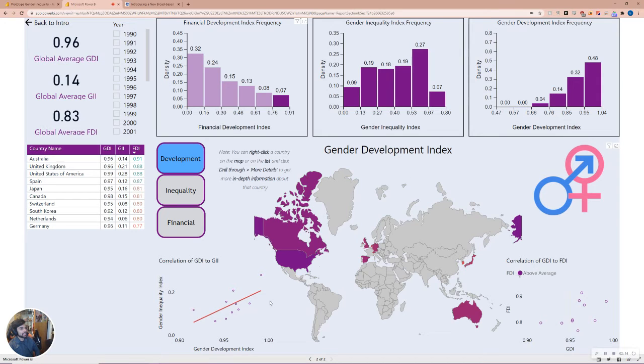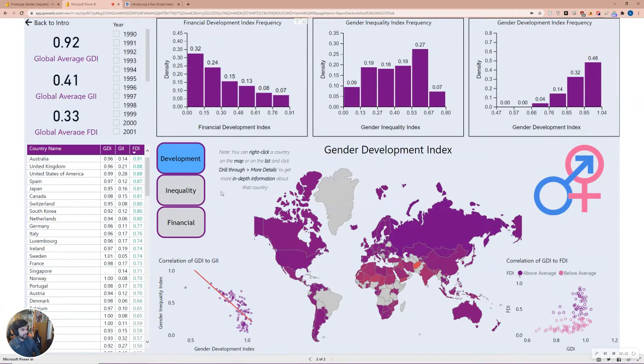Keep in mind that the heat map is actually by default showing gender development, so you'll have to change that to financial development. So let me unclick this, and we can browse through the different heat maps. We have the gender development heat map, the gender inequality heat map, and the financial development heat map. Something you may have noticed right away is that the financial development heat map and the gender development heat map have very similar color schemes, meaning that there are a lot of countries that have high gender development values that also have high financial development, which seems to indicate that there definitely exists a relationship between gender development and financial development.